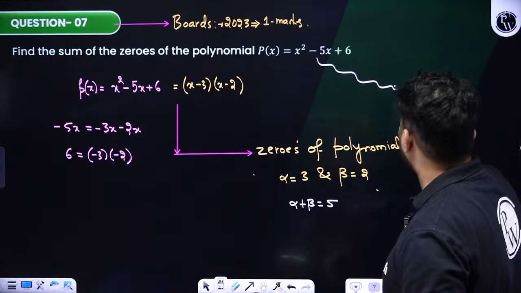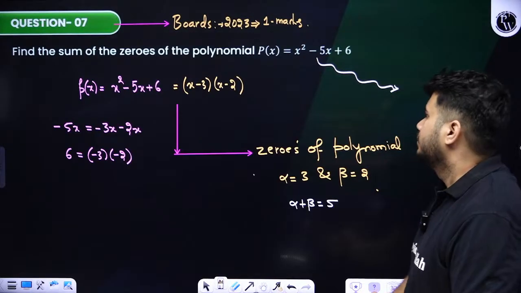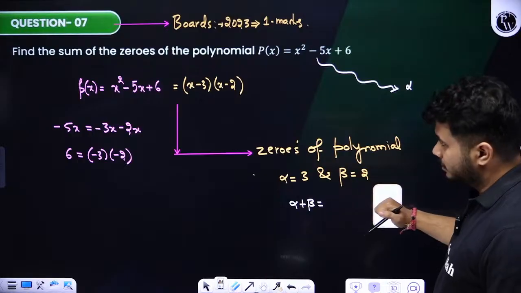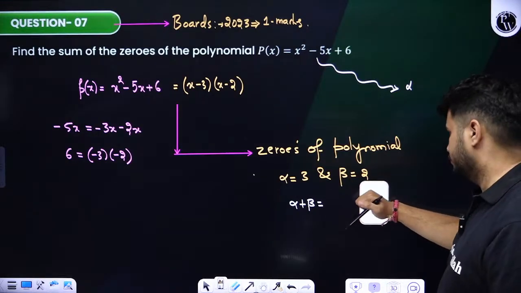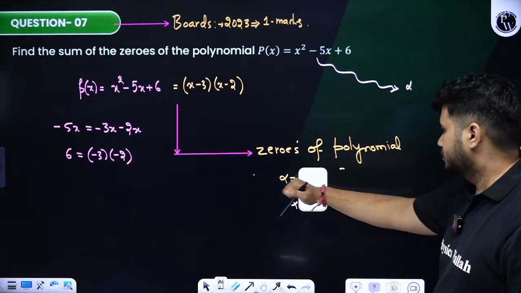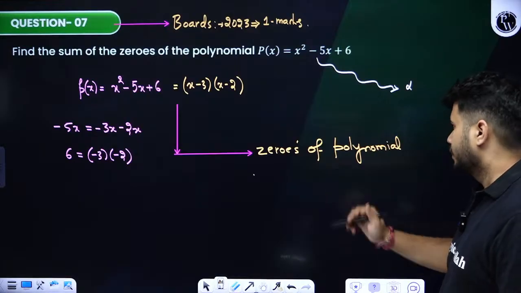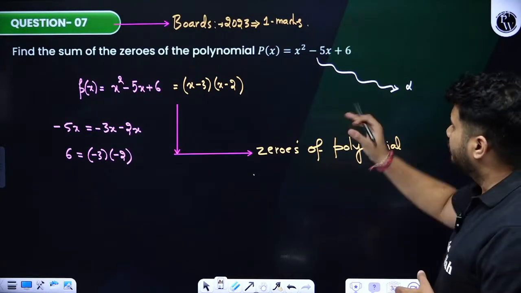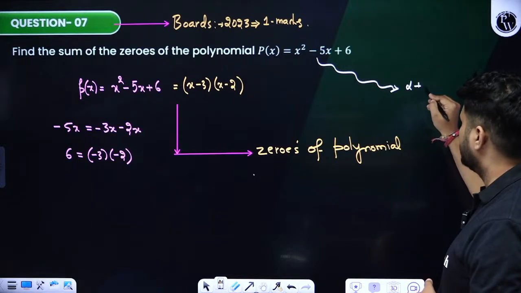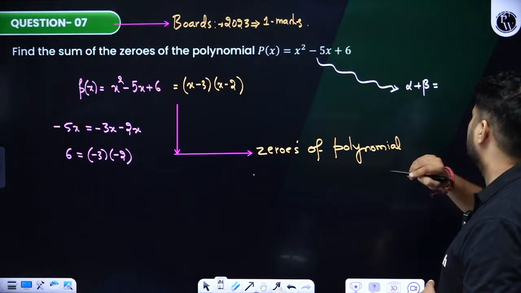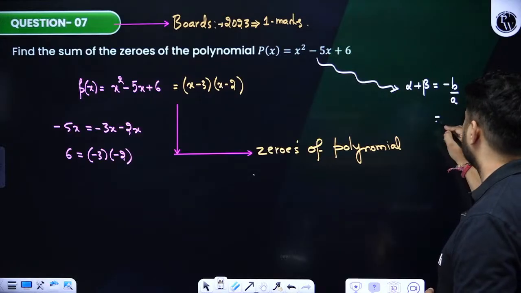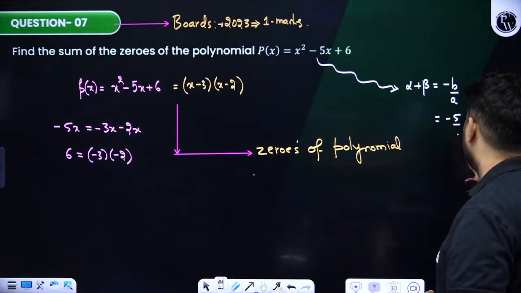Fine. What do we have over here, students? We know that alpha plus beta, sorry, the roots are minus 3 and minus 2. Okay, minus 3 minus 2. Clear? Now when we find over here alpha plus beta value is nothing but what? Minus b by a. So over here, students, it will be minus 5 by 1, which is equals to what?